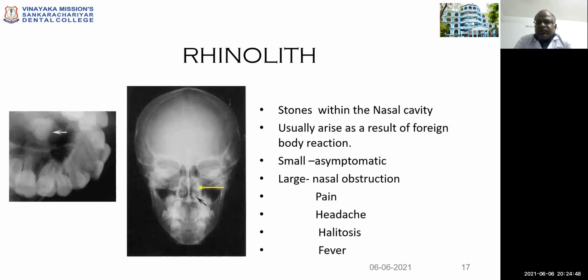Rhinolith refers to stones within the nasal cavity. Usually, it arises as a foreign body reaction. Small ones are asymptomatic; large rhinoliths cause nasal obstruction, pain, headache, halitosis, and fever.